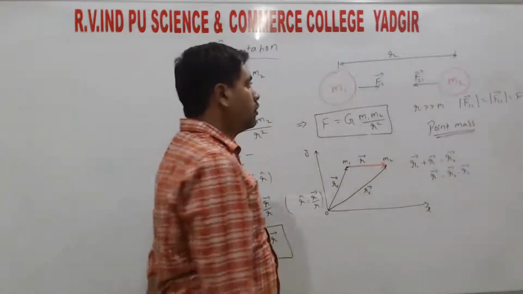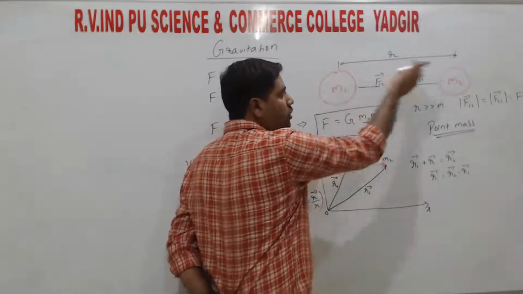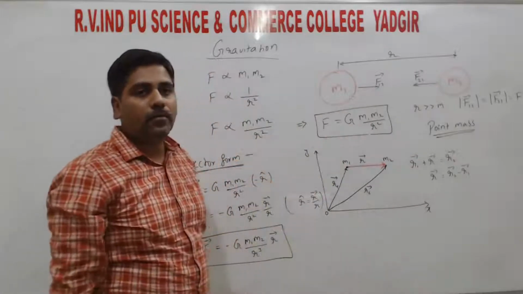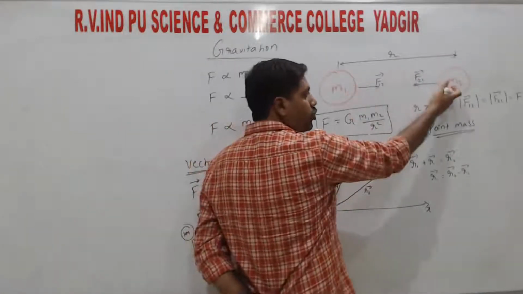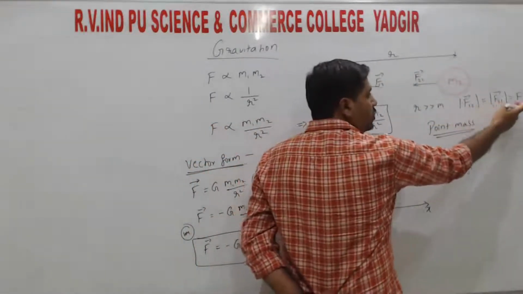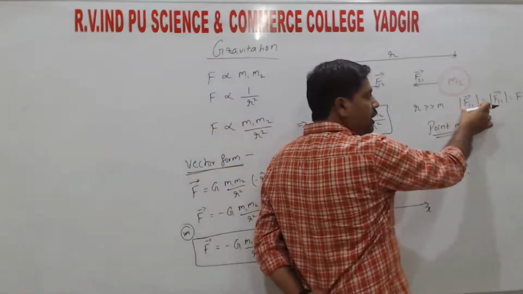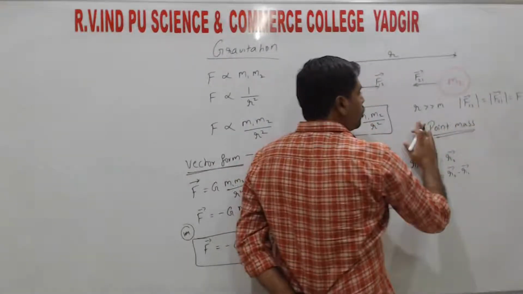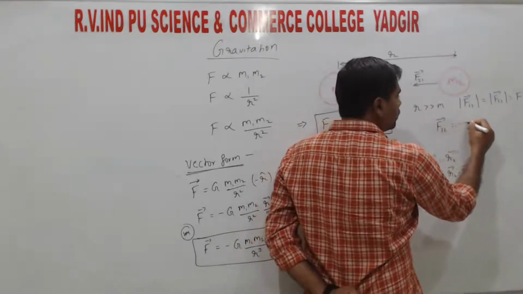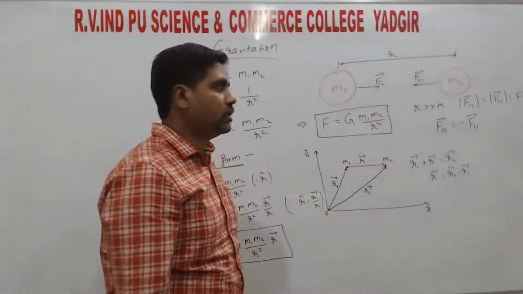So here, if a magnitude of 5 newtons of attraction force is exerted on M1 due to M2, then here also a 5 newton force is exerted due to M1, right? So whatever force acts on M1 from M2, the same force acts on M2 from M1. So that's why we take those two magnitudes to be the same. So when the modulus comes, that indicates what? Magnitude, right? So from Newton's third law we can write that F12 is always equal to minus F21, right? Equal and opposite.